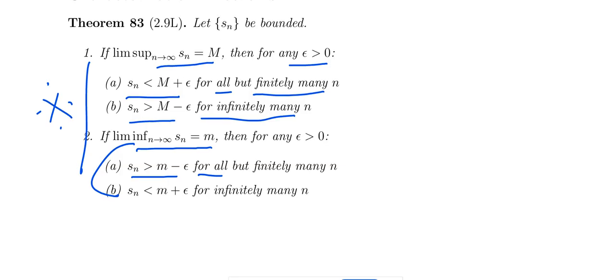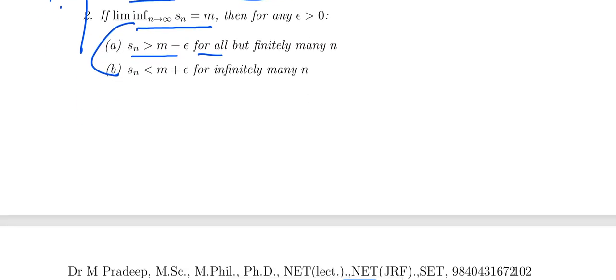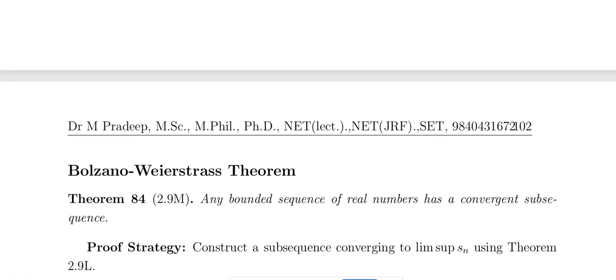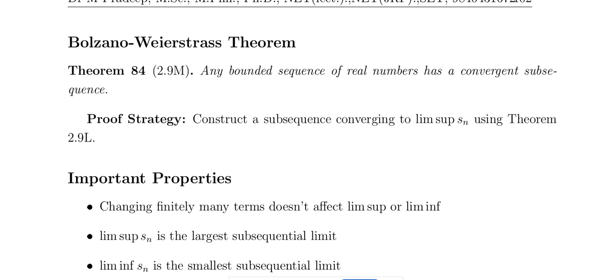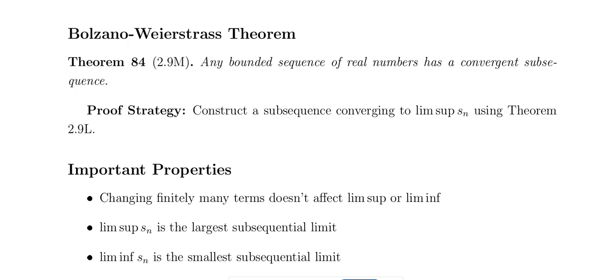In the case of the sequence is bounded, this is a very important theorem, the Bolzano-Weierstrass theorem. Any bounded sequence of real numbers has a convergent subsequence.